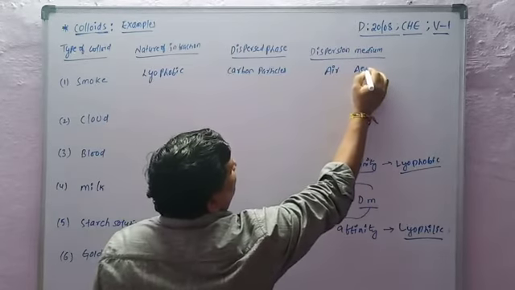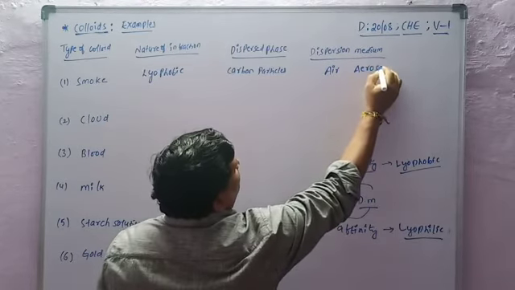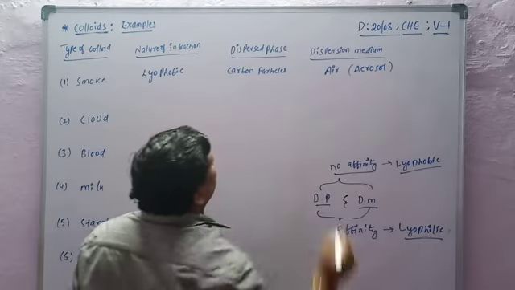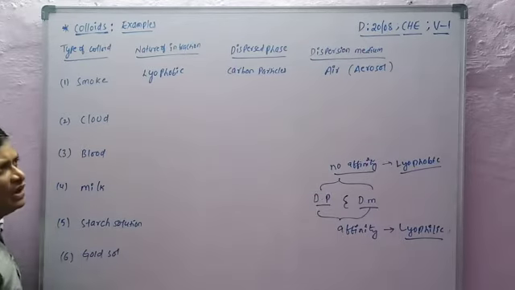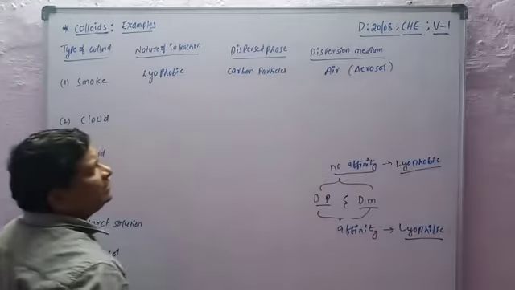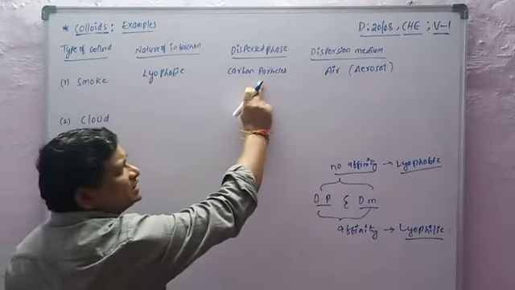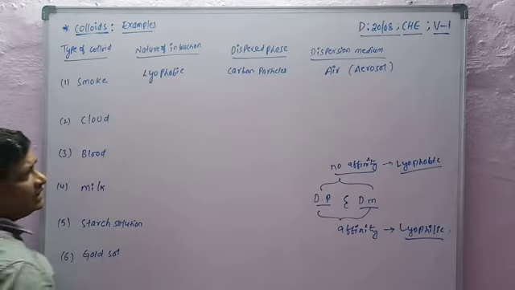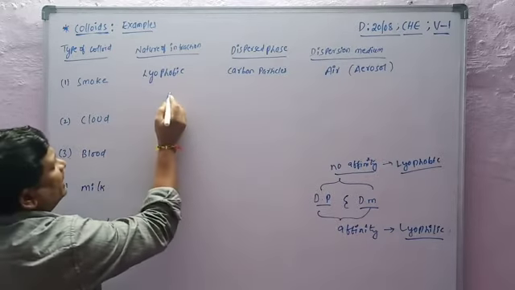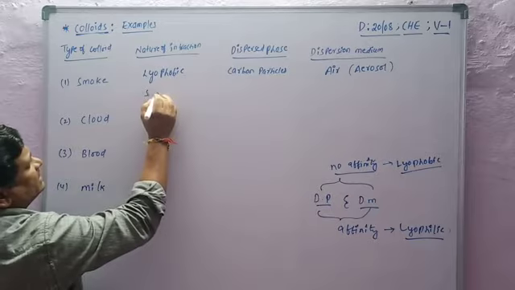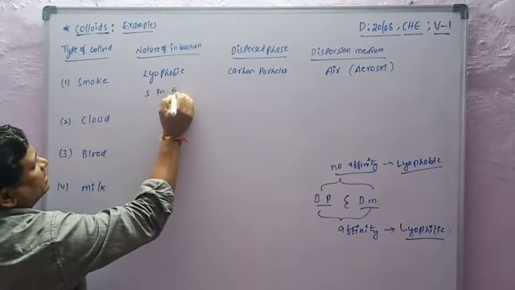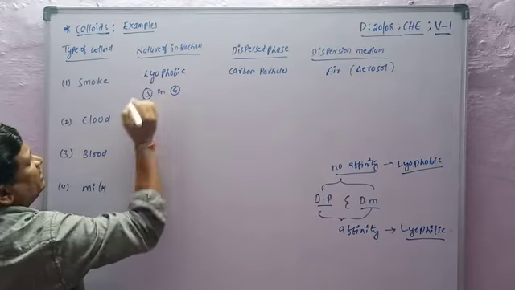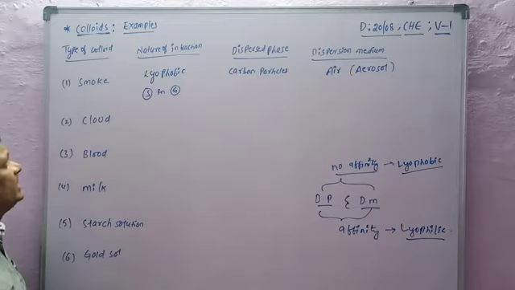So it is simply an aerosol. Carbon particles are solid and air is gas. So it is solid in gas, S in G.